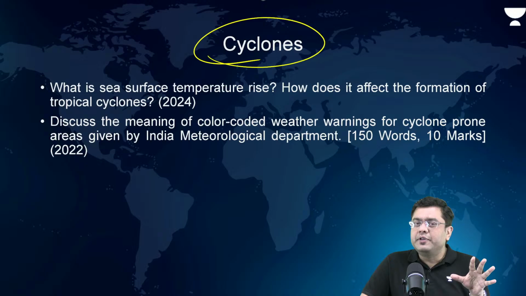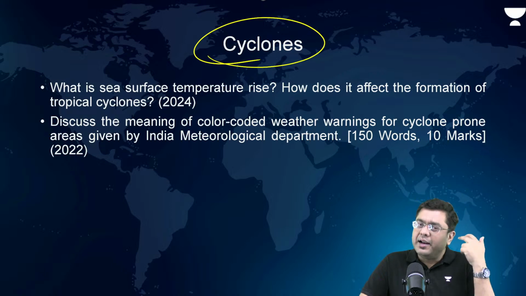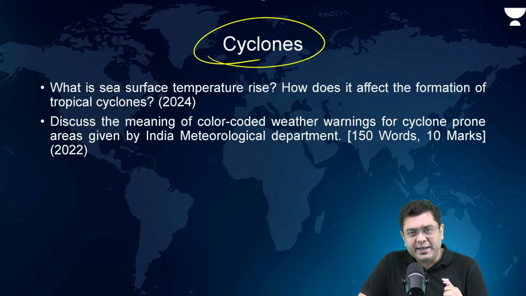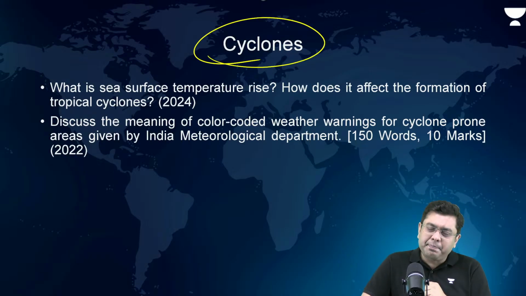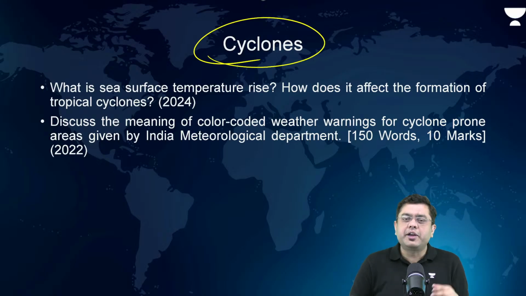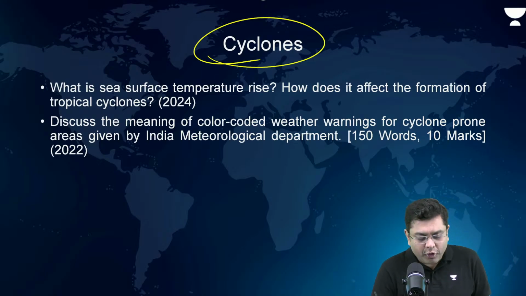The example of the RSMCs: there are six RSMCs across the world: RSMC Honolulu, RSMC Miami, RSMC Tokyo, RSMC Nadi, RSMC La Reunion Islands, and RSMC New Delhi. So these are the six global RSMCs which are responsible for the naming pattern. That is something which should be clear. And one thing which is very much required is the process of formation.